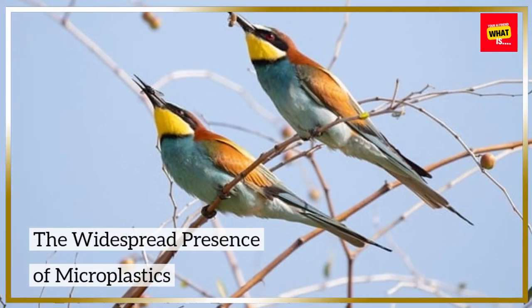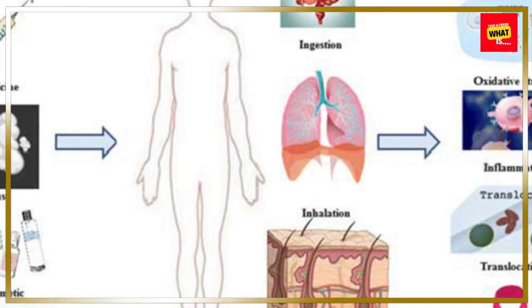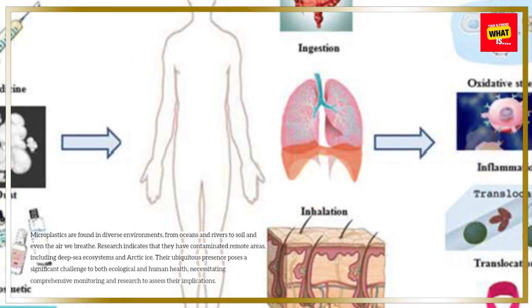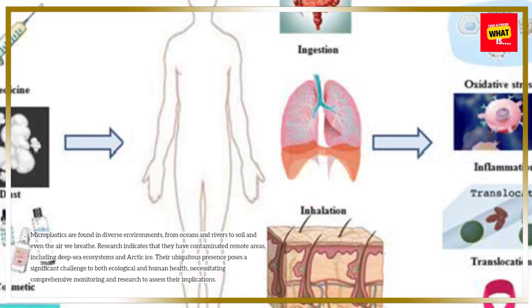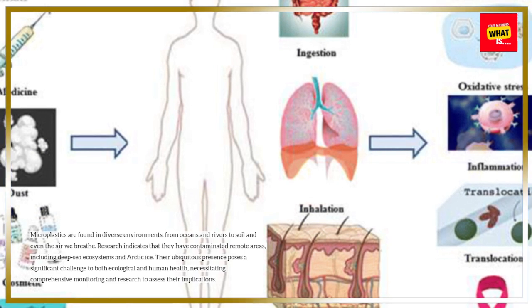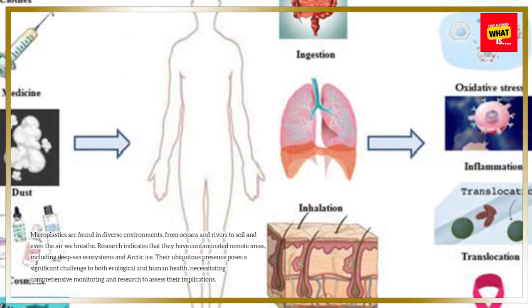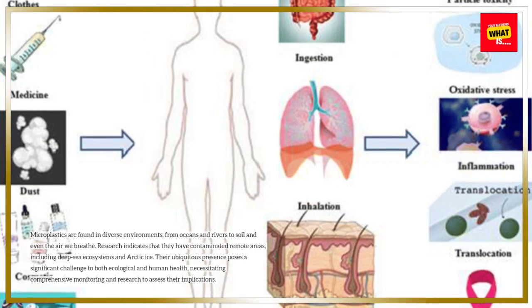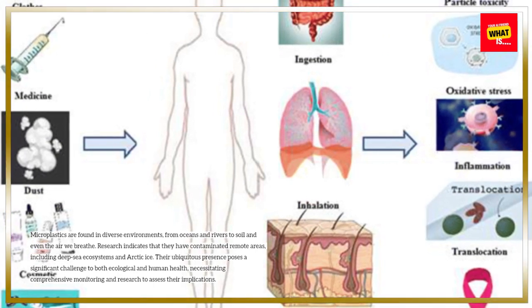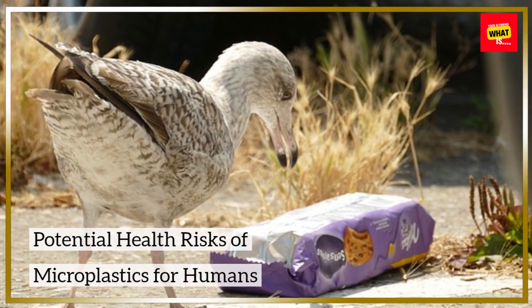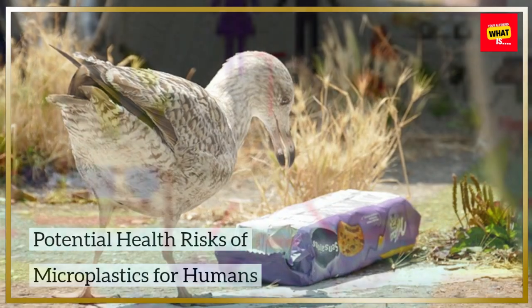The widespread presence of microplastics. Microplastics are found in diverse environments, from oceans and rivers to soil and even the air we breathe. Research indicates that they have contaminated remote areas, including deep-sea ecosystems and Arctic ice. Their ubiquitous presence poses a significant challenge to both ecological and human health, necessitating comprehensive monitoring and research to assess their implications.